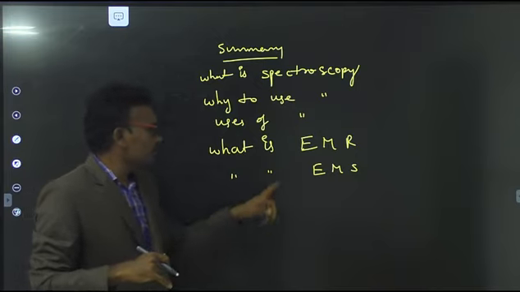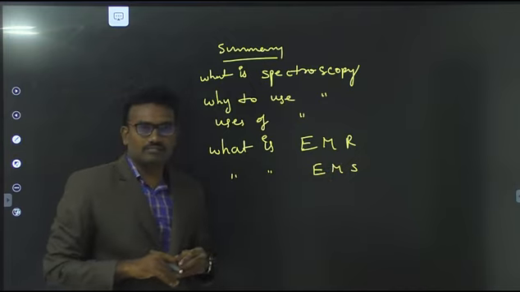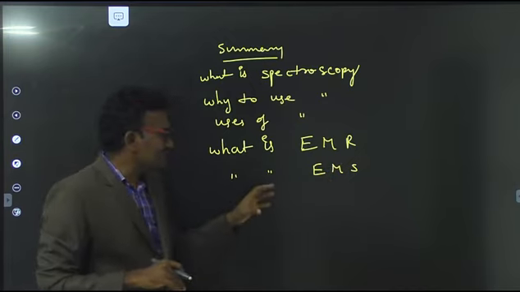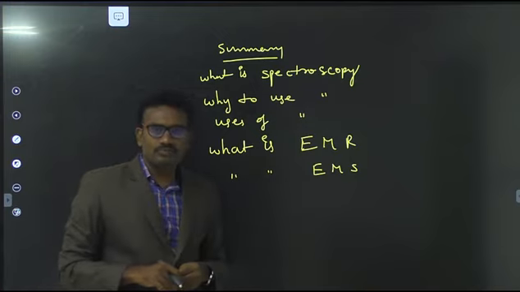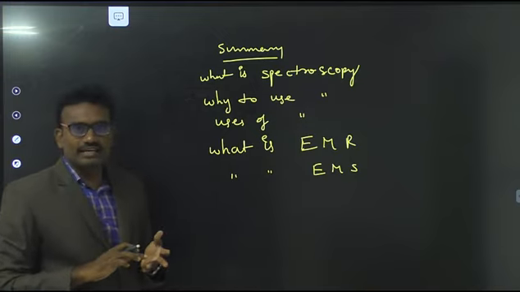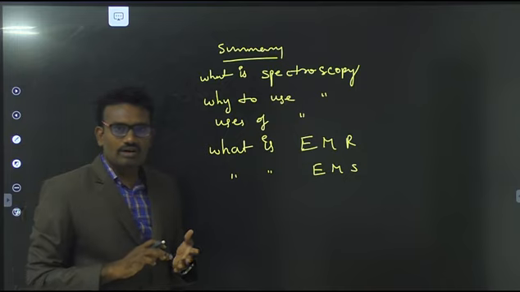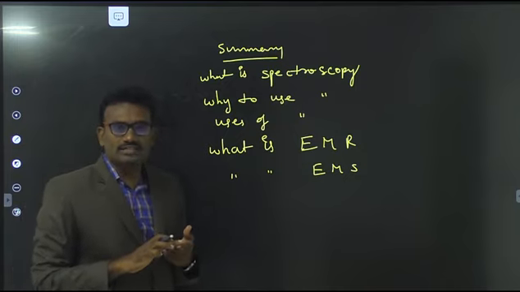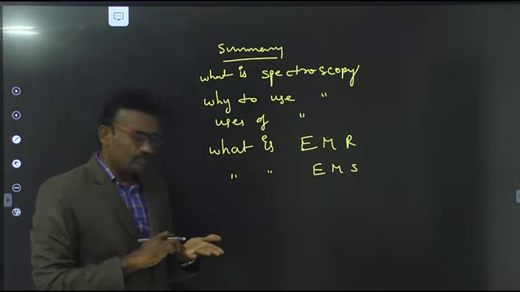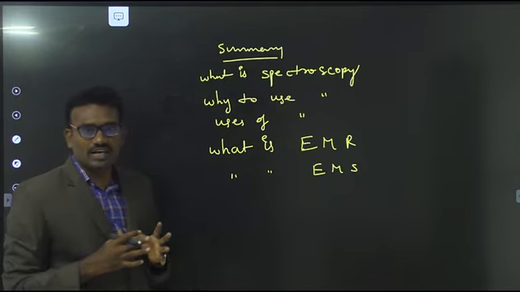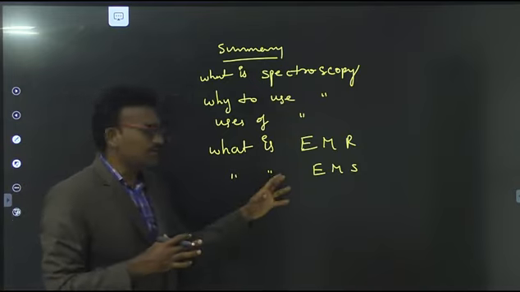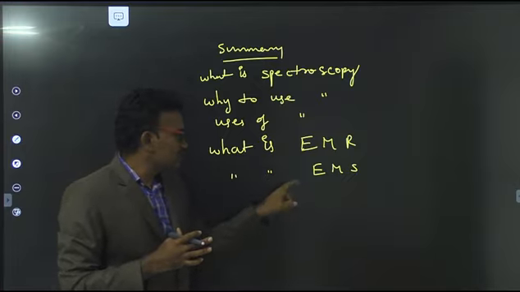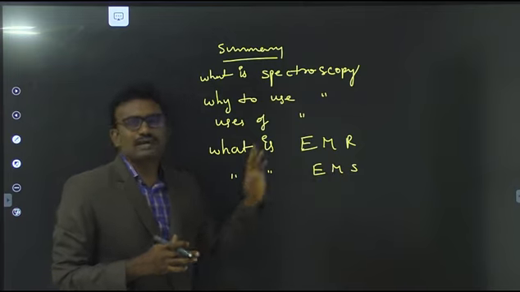That is called the electromagnetic spectrum. The electromagnetic spectrum contains different types of radiations: gamma radiations, X-ray radiations, UV visible radiations, UV radiations, NMR radiation. All the lights contained in the spectrum make up the electromagnetic spectrum.